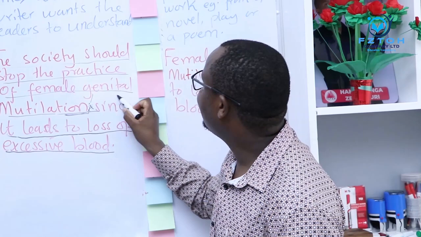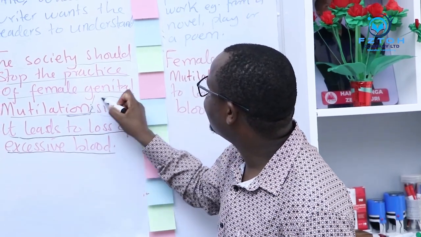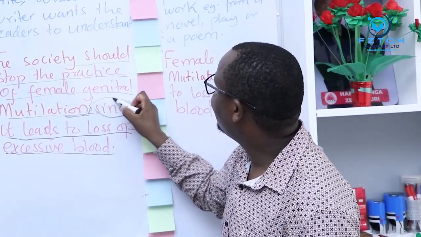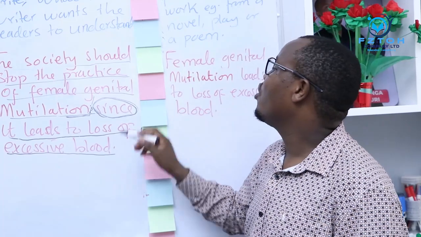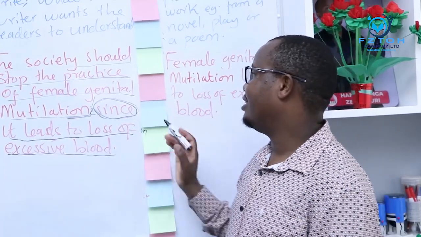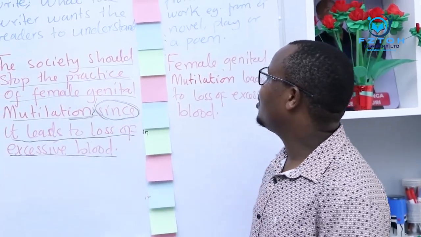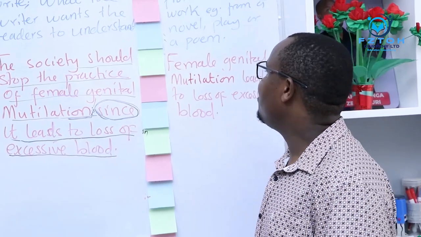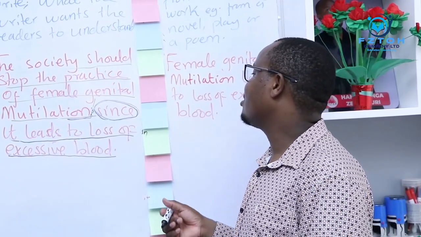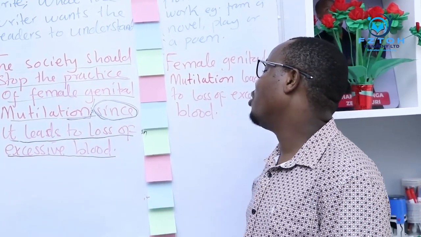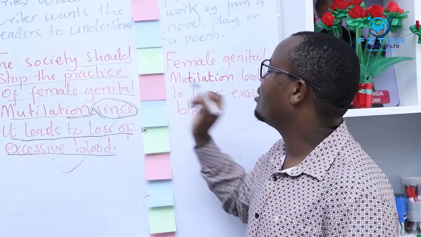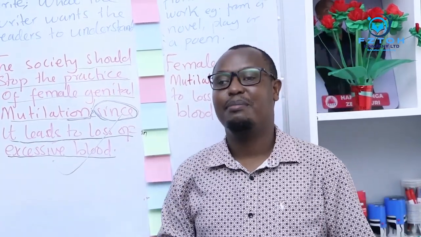Now, with this conjunction, since, we get the complete message, and that is the society should stop the practice of female genital mutilation since it leads to loss of excessive blood. Now, this is what we call the message.